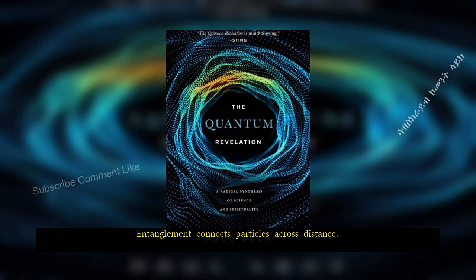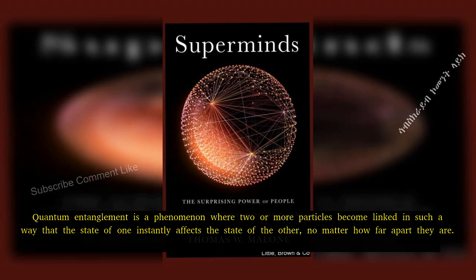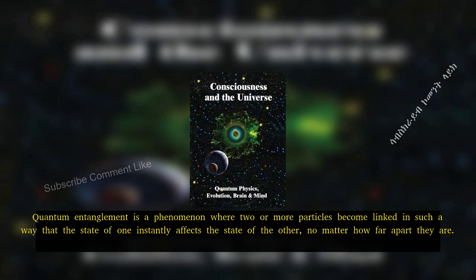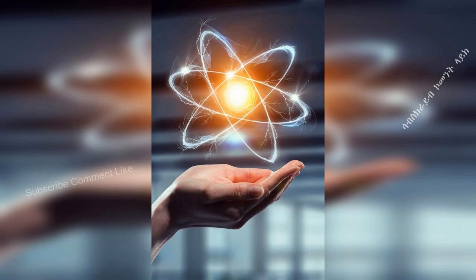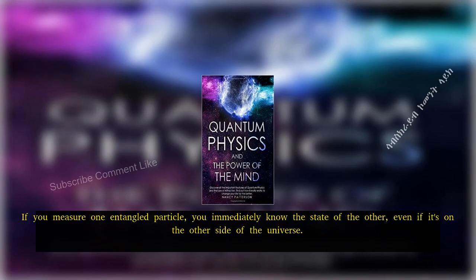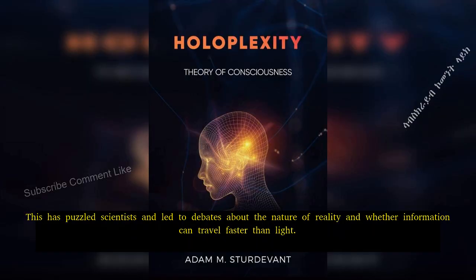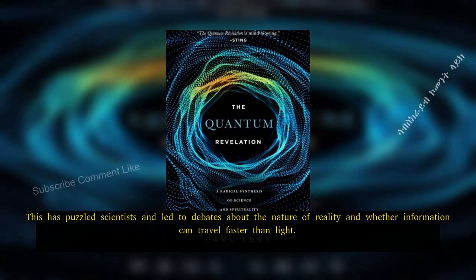Entanglement connects particles across distance. Quantum entanglement is a phenomenon where two or more particles become linked in such a way that the state of one instantly affects the state of the other, no matter how far apart they are. If you measure one entangled particle, you immediately know the state of the other, even if it's on the other side of the universe. This has puzzled scientists and led to debates about the nature of reality and whether information can travel faster than light.